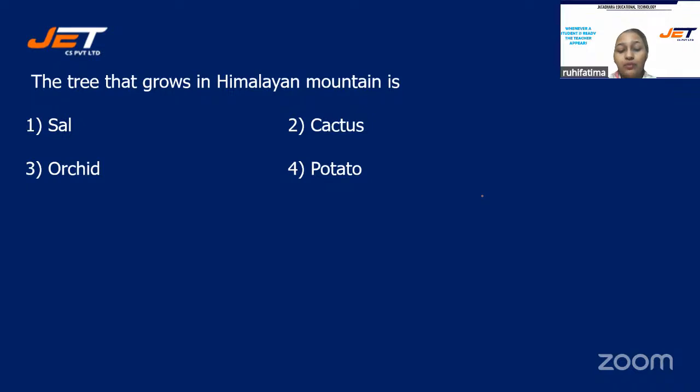I want every one of you to write the correct answer, students. All right, the correct answer is option number 1, sal.